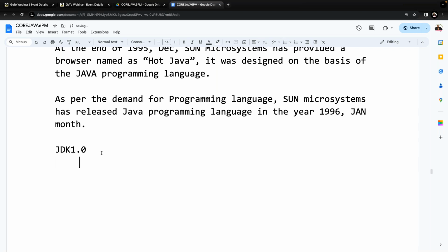After that, the next minor version is 1.1. The next one is JDK 1.2. These are namesake versions only, but JDK 1.2 is a milestone, major version. Huge numbers of changes are available there. Then JDK 1.3 is namesake, JDK 1.4 is namesake, and then JDK 1.5 is again a major version.